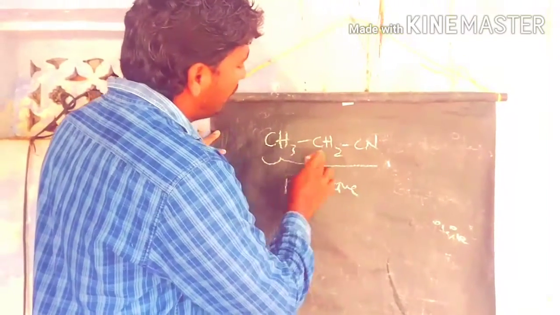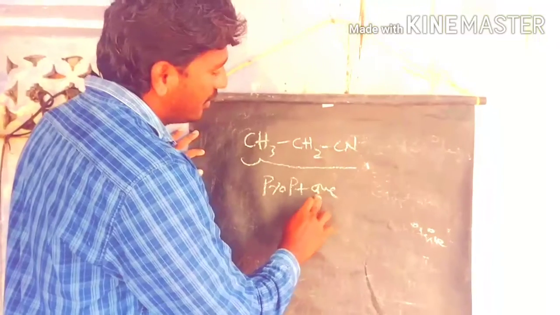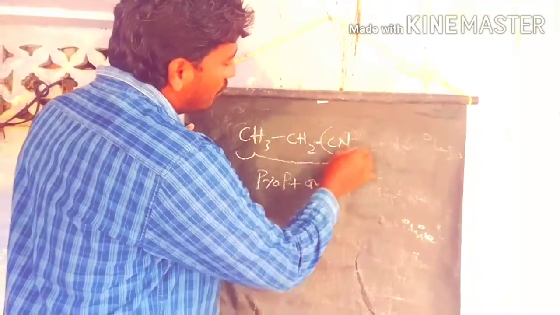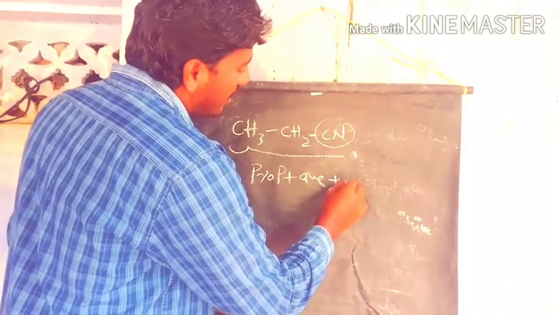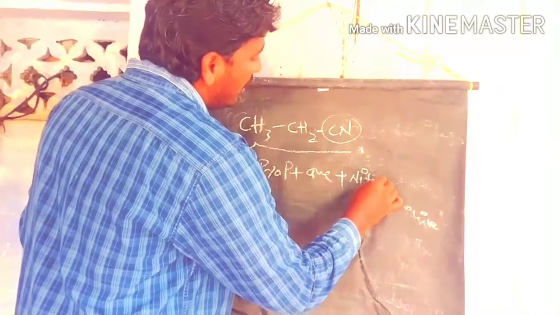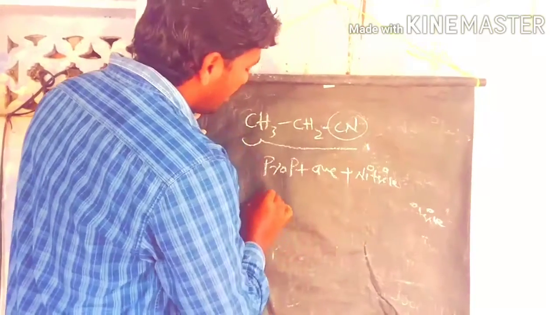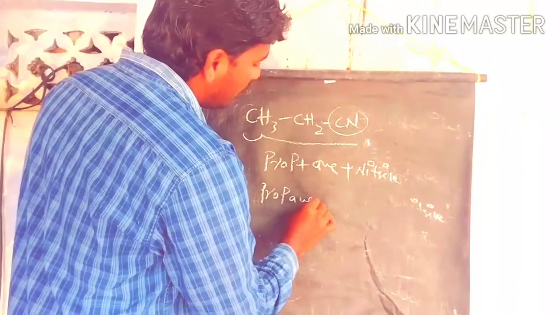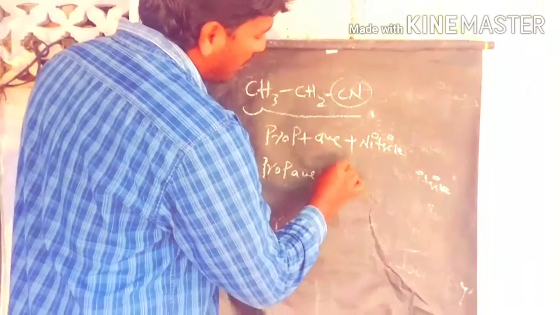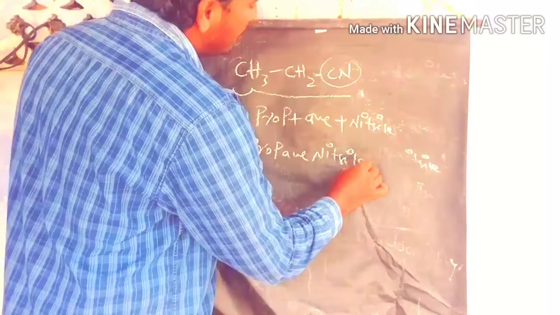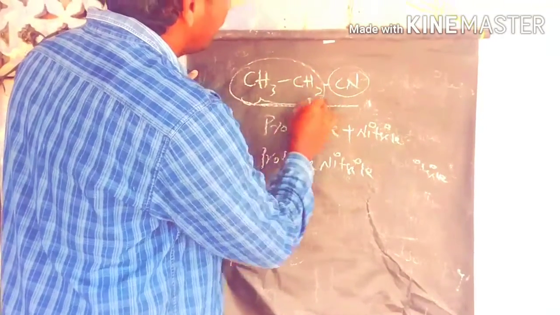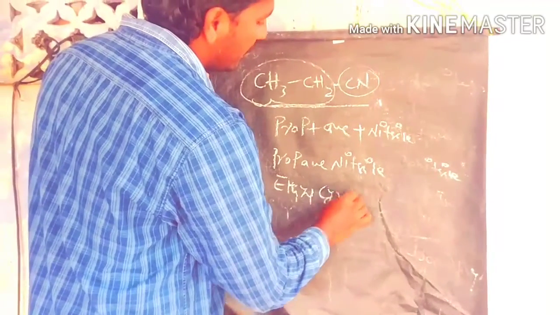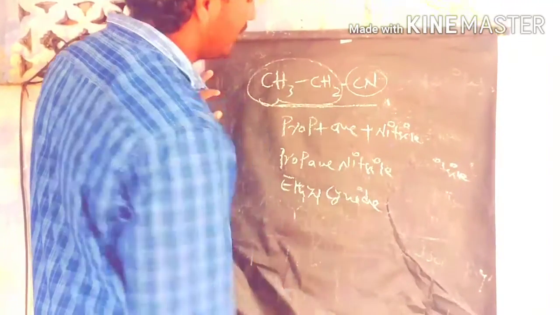The carbons between the carbons are all saturated, so we take ane as the primary suffix. The cyanide group is present, so we take nitrile. What is the IUPAC name of this compound? Propane nitrile. The common name of this compound is ethyl cyanide. So that is the difference between the IUPAC name and common name.